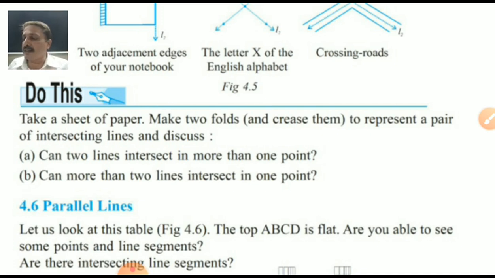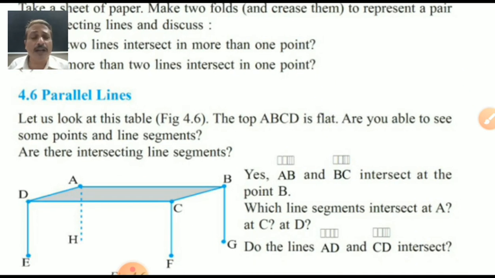Can two lines intersect in more than one point? No. Can more than two lines intersect in one point? Yes. Very good idea. Parallel lines, new thing, 4 points. What about the parallel lines, students? You already gave the definition of rectangle and square. In a rectangle, you can say opposite sides are equal. They are parallel. In a square, both pairs of lines are parallel.